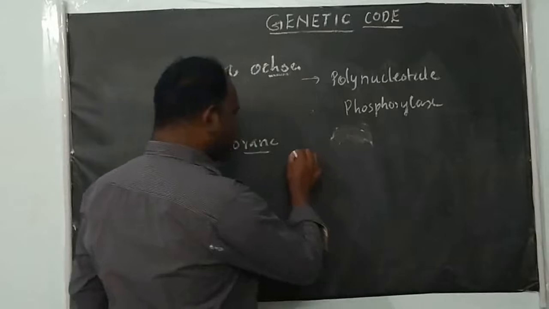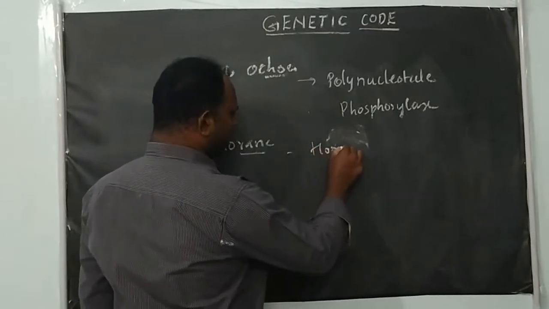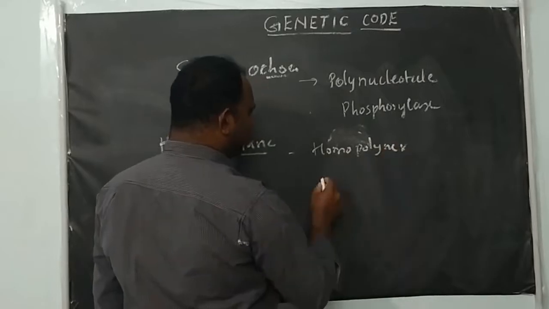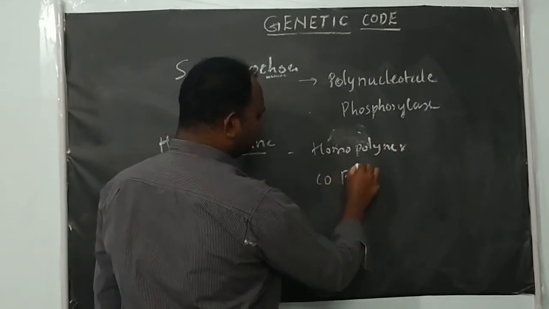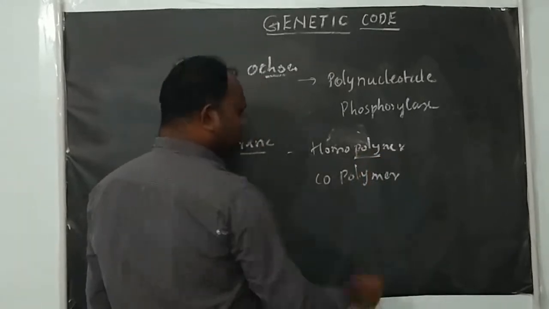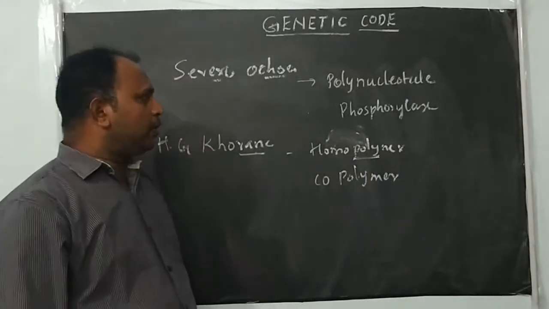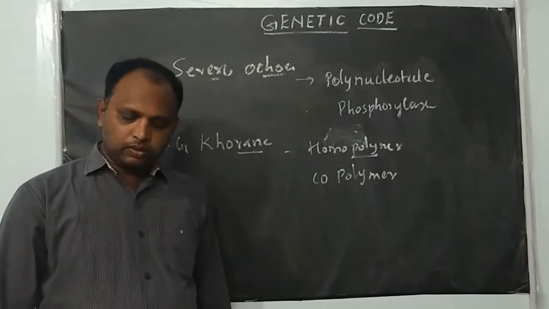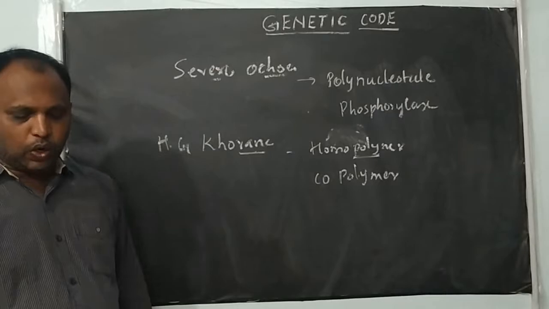One is a homopolymer, another one is a copolymer. With the help of the polynucleotide phosphorylase enzyme, they were able to synthesize the copolymer and homopolymer.